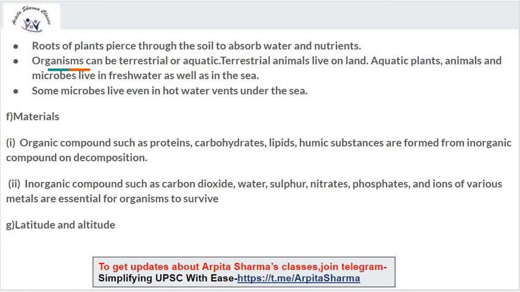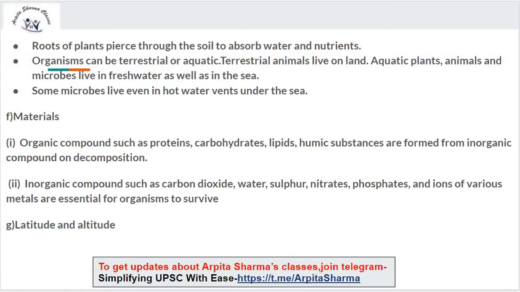Next is materials. Organic compounds such as proteins, carbohydrates, lipids and humic substances are formed from inorganic compounds on decomposition.